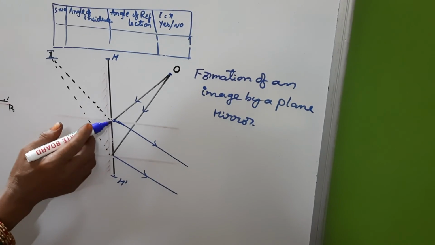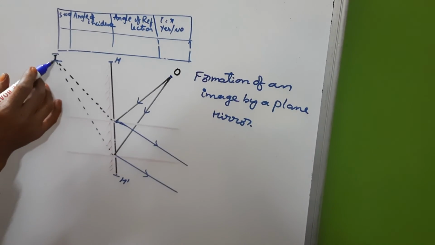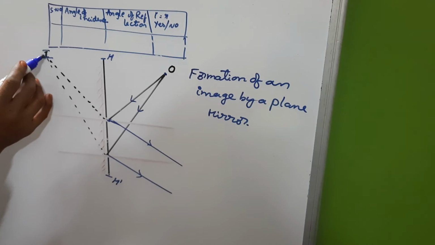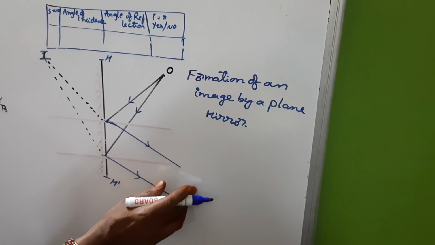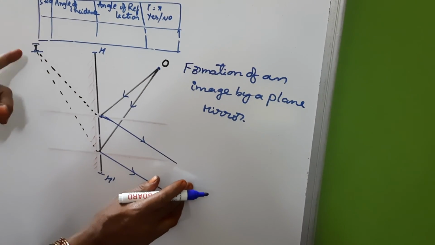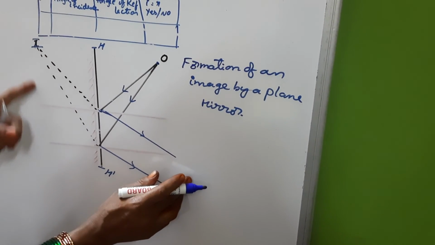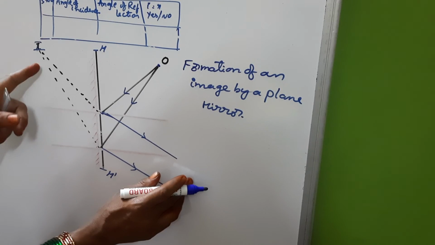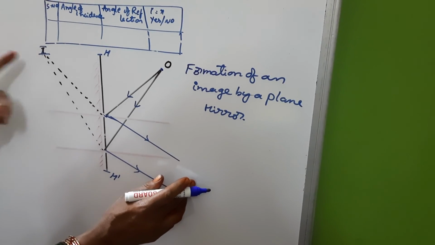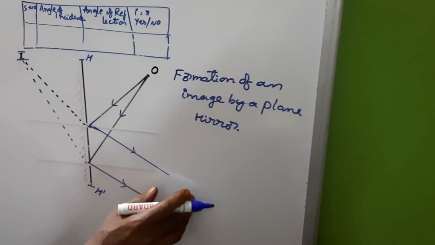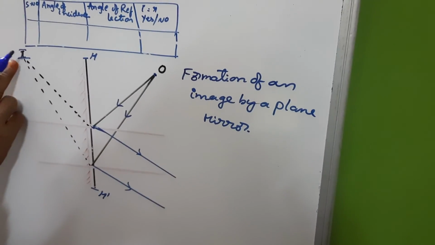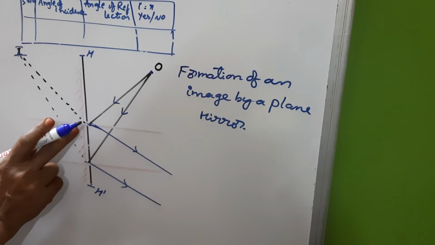If you extend the two reflected rays with dotted lines, you will get another meeting point called I. That is the image, where we are able to see the image of this object in the mirror. Really, if we keep a screen here, we cannot find the real object here. So the image cannot be caught on a screen. We can call that type of image a virtual image. Here a virtual image will be formed because of the plane mirror.